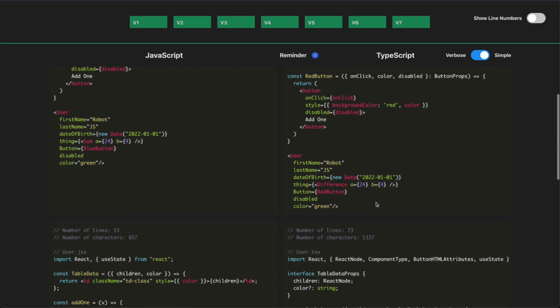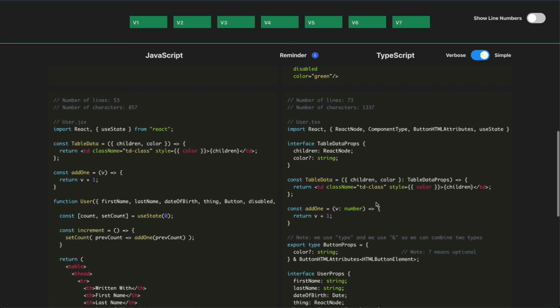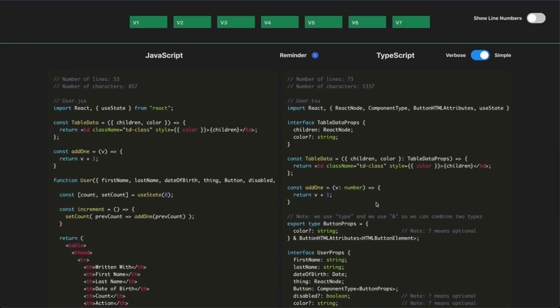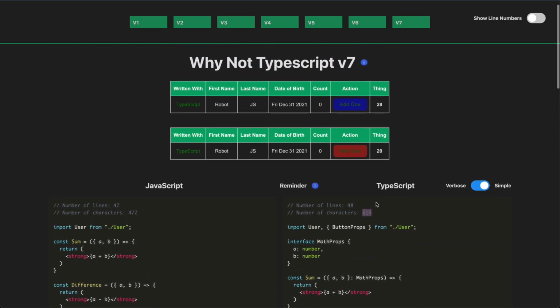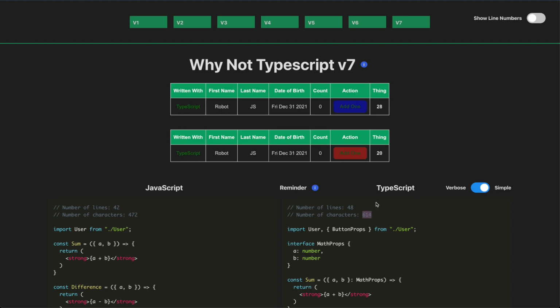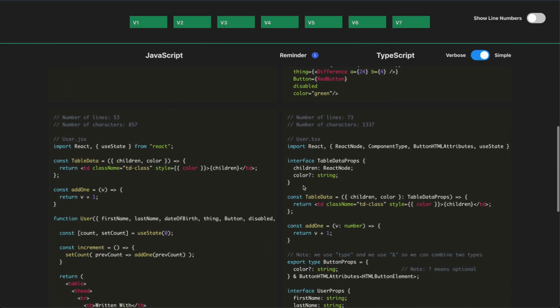But if we scroll down and we take our final iteration of our user component, that's what this file is, you can see that in order to show a user component that shows a first name, last name, date of birth, a count with a counter and an add button to increment it, something to get rendered, and if we're using TypeScript or JavaScript, with all the features that we discussed, we can see that it took us 53 lines of JavaScript and 857 characters.